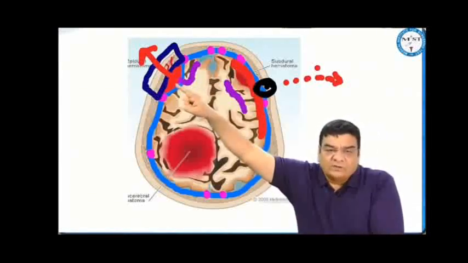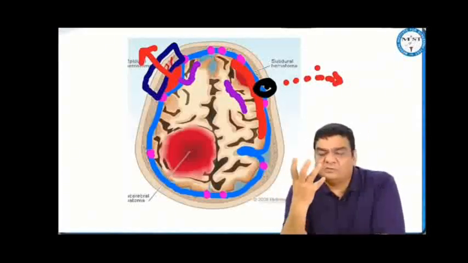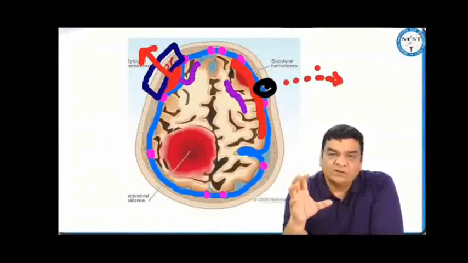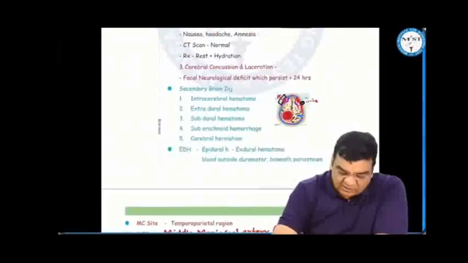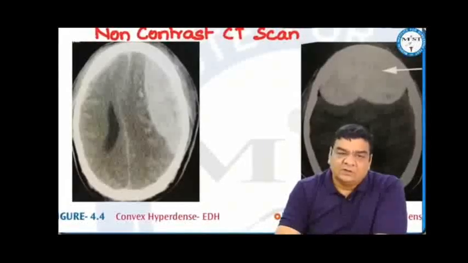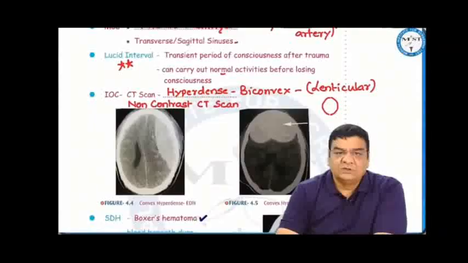Extradural hematomas are most commonly seen in the temporoparietal region due to injury to the middle meningeal artery, which is a branch of the maxillary artery. There can be injury to the transverse and sagittal sinuses, and these extradural hematomas may present with a lucid interval, which is a transient period of consciousness after trauma, where the patient remains fully conscious, can carry out normal routine activities, but may collapse later on. The extradural hematoma appears hyperdense biconvex on a CT scan, because of the attachment of dura with the bone at different places. So extradural hematoma looks like a lens, that is lenticular, or we can call it an orange, right?